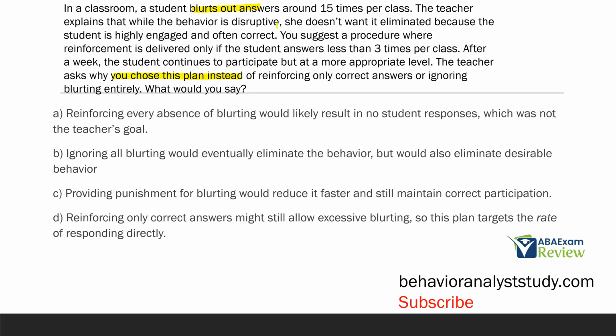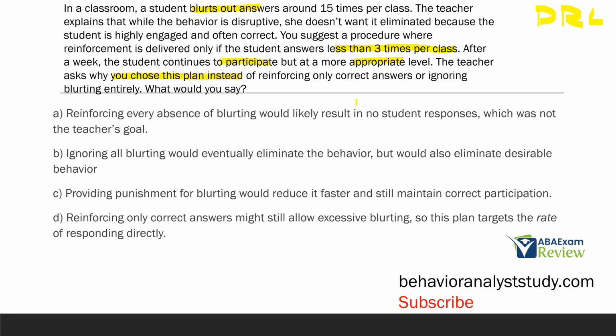The teacher says it's disruptive, but she doesn't want it eliminated. She wants it reduced. So immediately we're thinking DRL, right? With the DRL, we are reducing how often a behavior occurs, but we don't necessarily need to eliminate it. So you suggest a procedure where reinforcement is delivered 3 or less times per class. So we're going from 15 times per class to 3 or less. And it's effective. The student is participating, but at a more appropriate level.